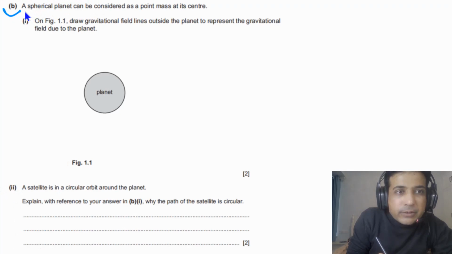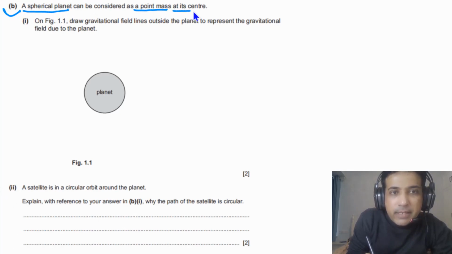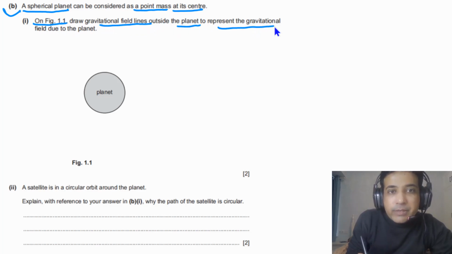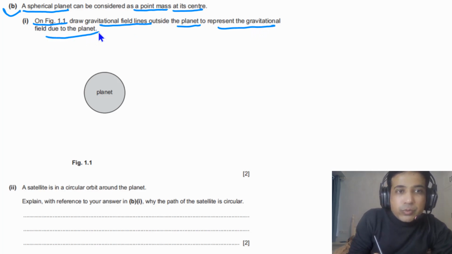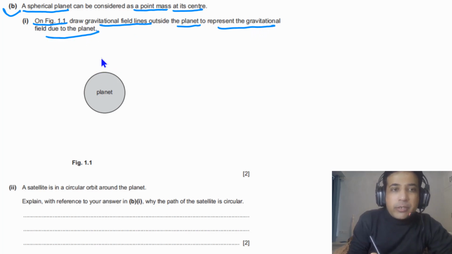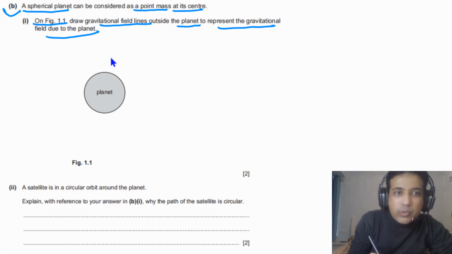For part B, it is given to us a spherical planet can be considered as a point mass at its center. On figure 1.1, draw gravitational field lines outside the planet to represent the gravitational field due to the planet. So simply we need to draw gravitational field lines around this planet, and gravitational field lines have to be perpendicular to the surface. So first of all, you can draw these 4 gravitational field lines like this.